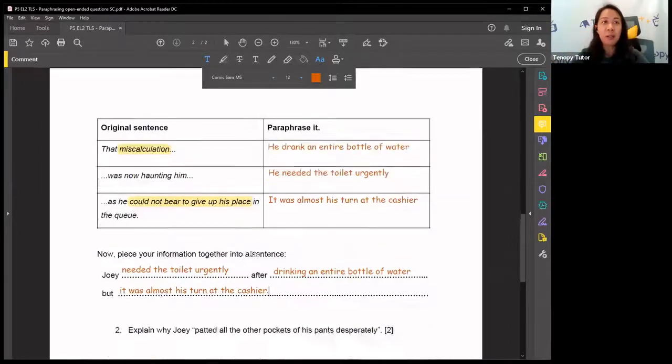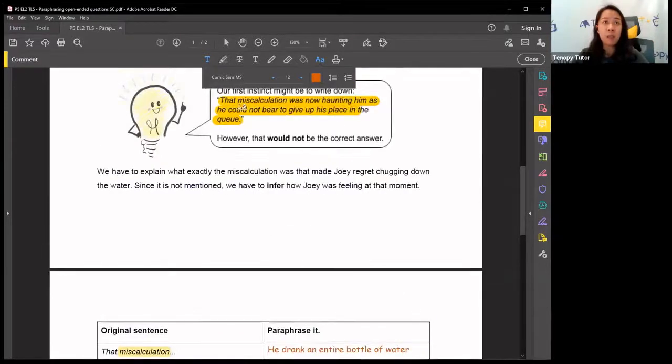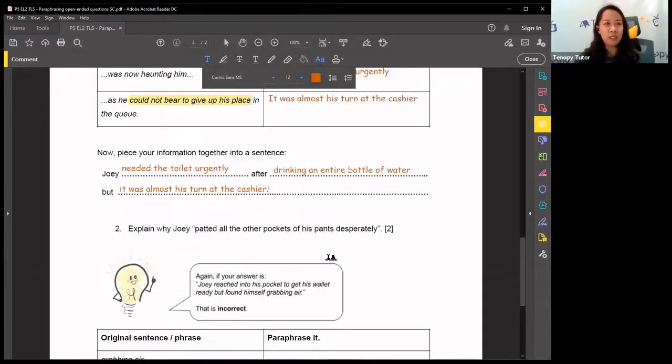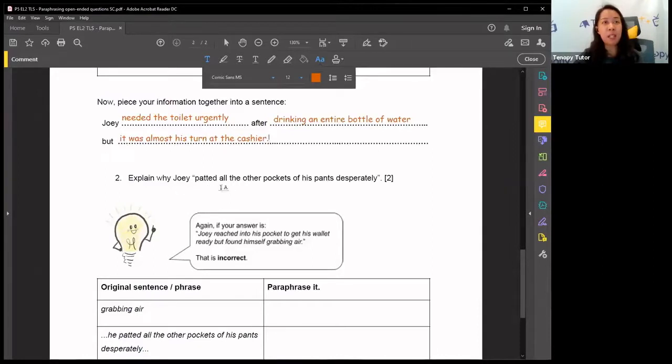All right, so this is the original sentence, right? The miscalculation was now haunting him as he could not bear to give up his place in the queue. This is so vague, but if we show that we understand it, we are able to interpret and infer what is going on. All right, another question. Explain why Joey patted all over all the other pockets of his pants desperately. So I give you a little hint about this just now, why he was patting, right? So if we say explain why, then very straightforwardly, we are expected to give an explanation. All right, we're expected to give an explanation for our answer, sorry, typo error.